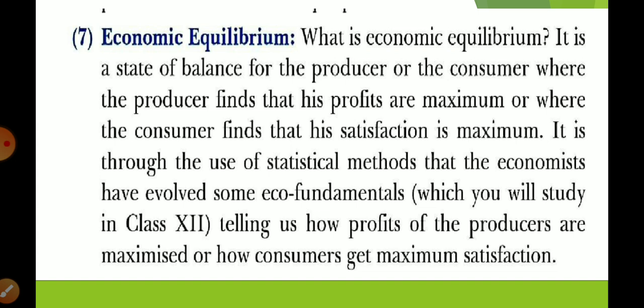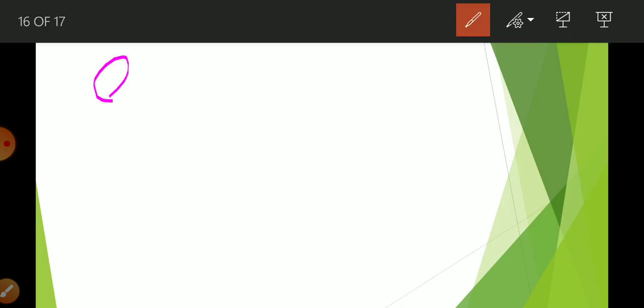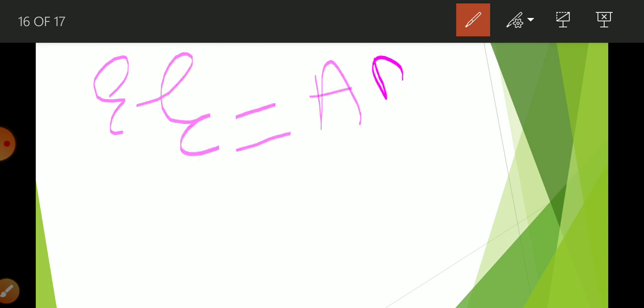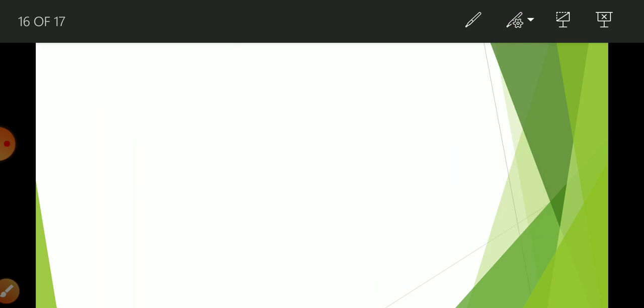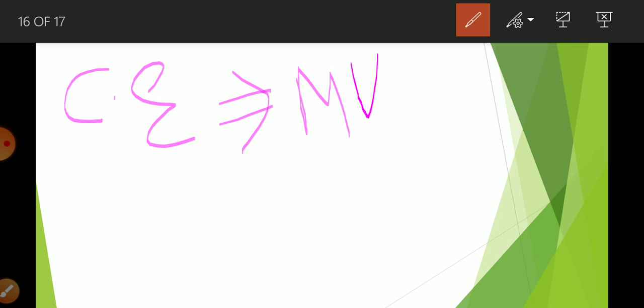Okay, so what do you mean by economic equilibrium? It is that condition when aggregate demand is equal to aggregate supply, and that you are going to learn in your class 12th. In your class 11th you are going to learn about other equilibria, like consumer equilibrium. Consumer equilibrium is decided when marginal utility of x is equal to price of x.